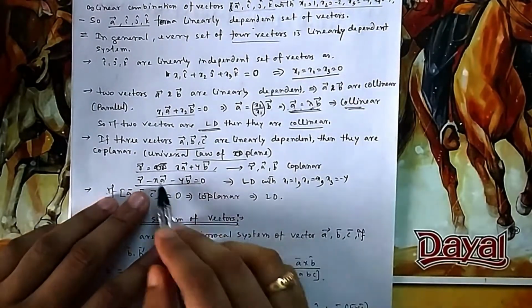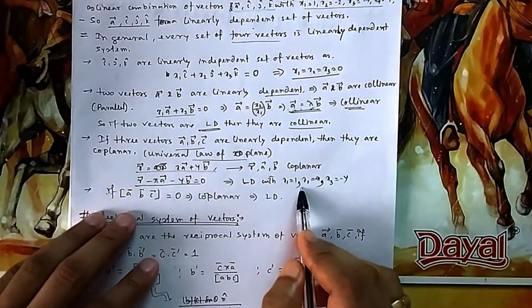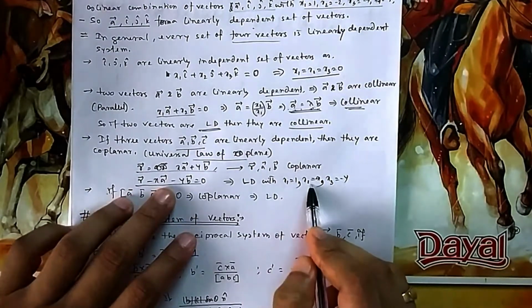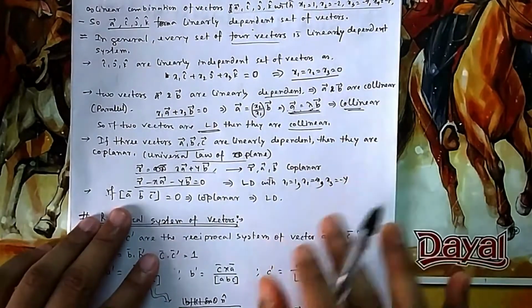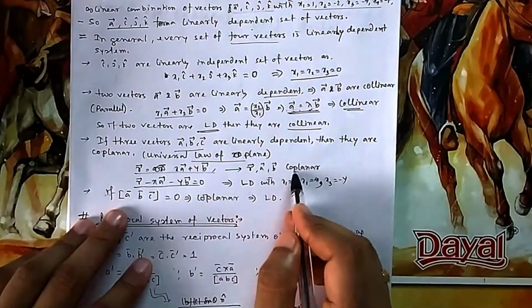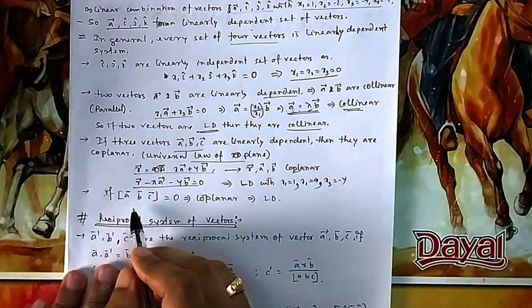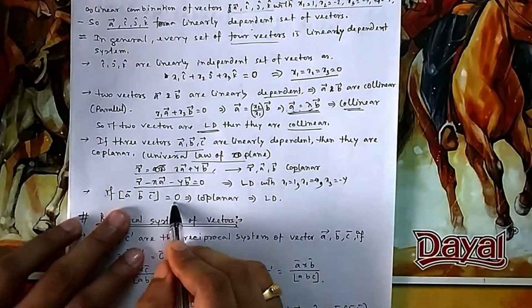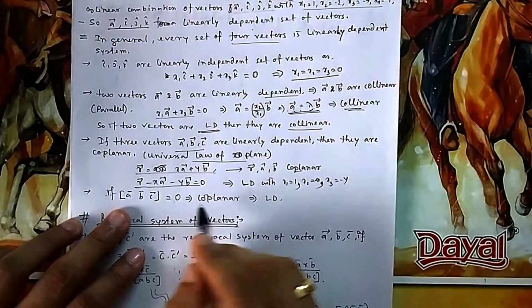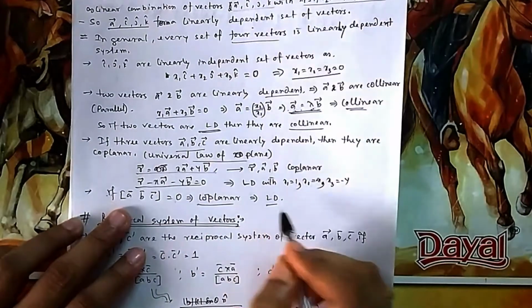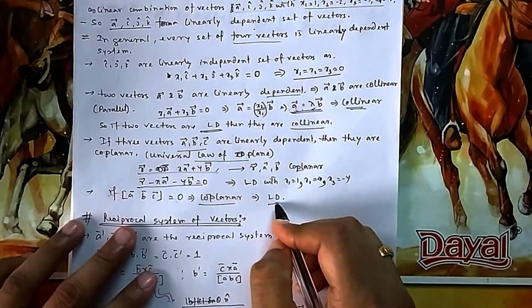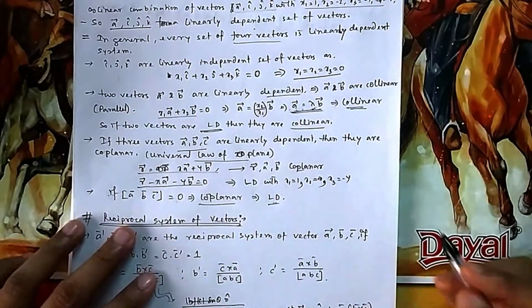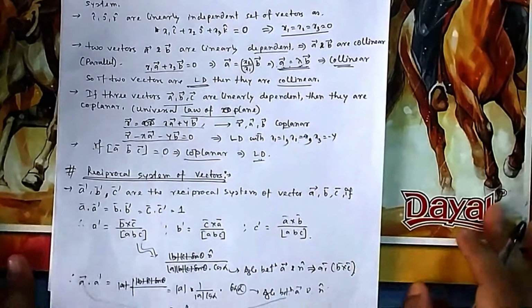That means they are linearly dependent also, because linear combination is possible. You see x1 is 1, x2 is minus x, and x3 is minus y. So you are writing it in linear combination. And how three vectors are coplanar, just now we have studied in STP. If box ABC is 0, then they are coplanar. So that means if they are coplanar, they will be linearly dependent. If three vectors are coplanar, then they are linearly dependent. If they are linearly dependent, then they are coplanar. So you have to remember this.